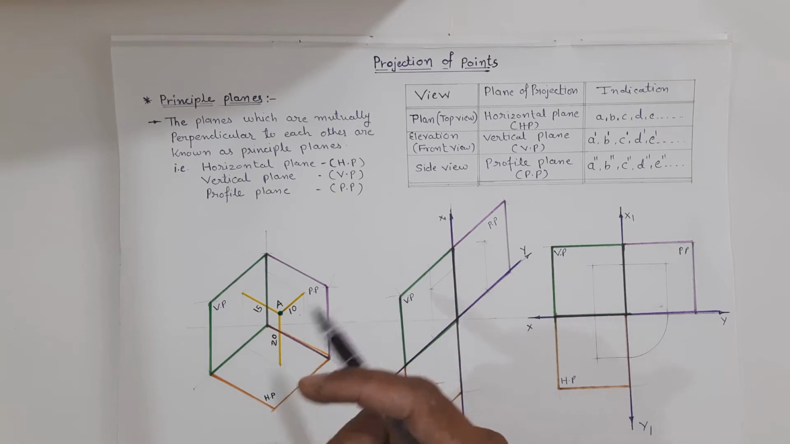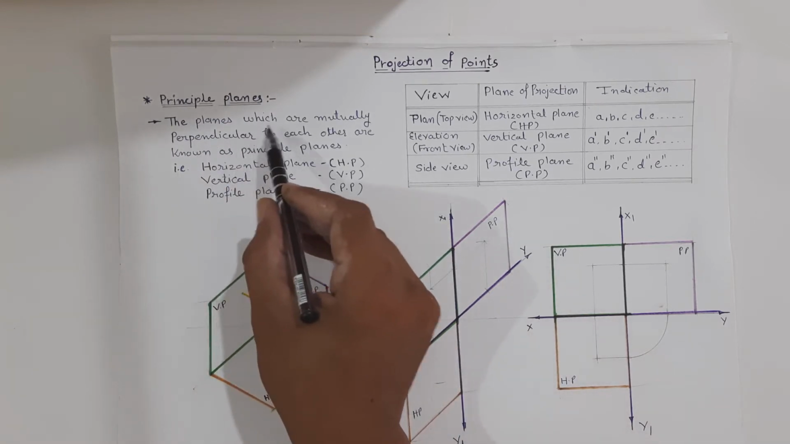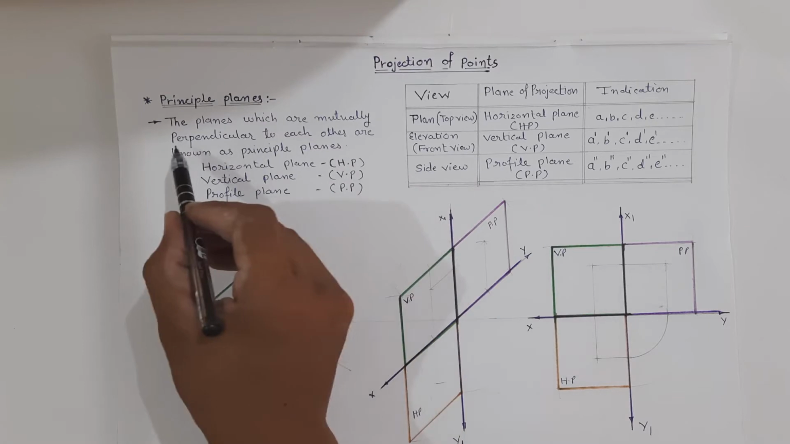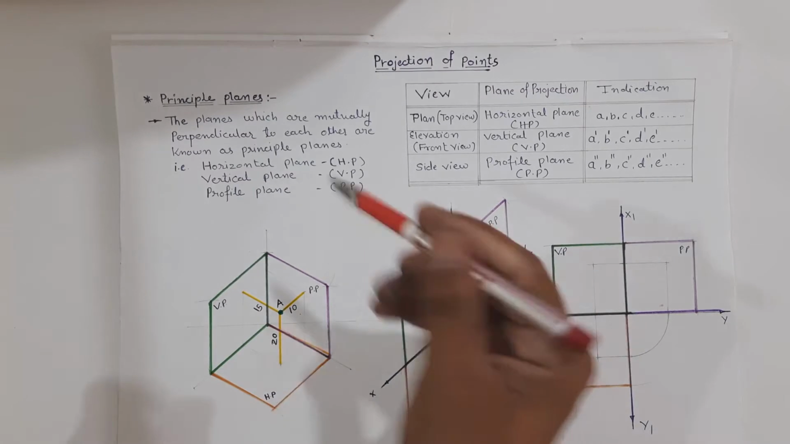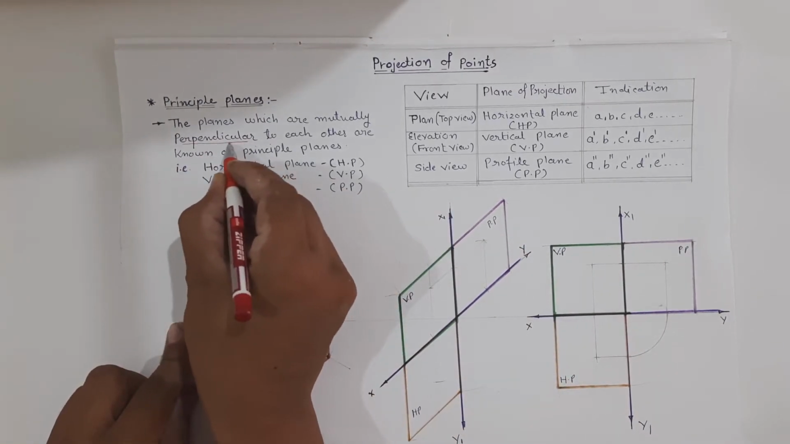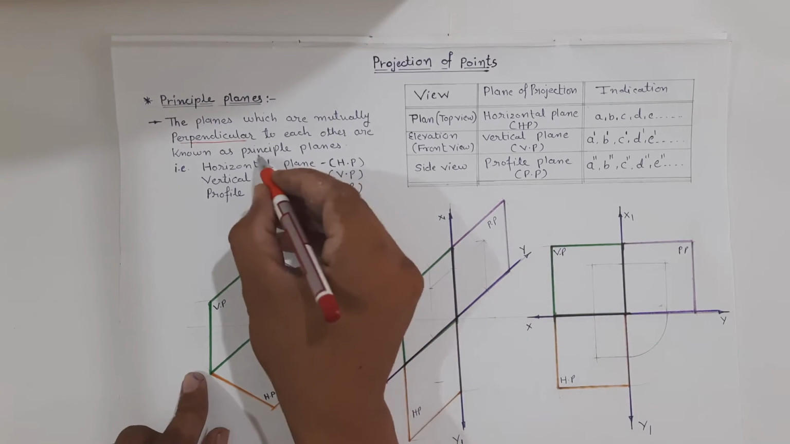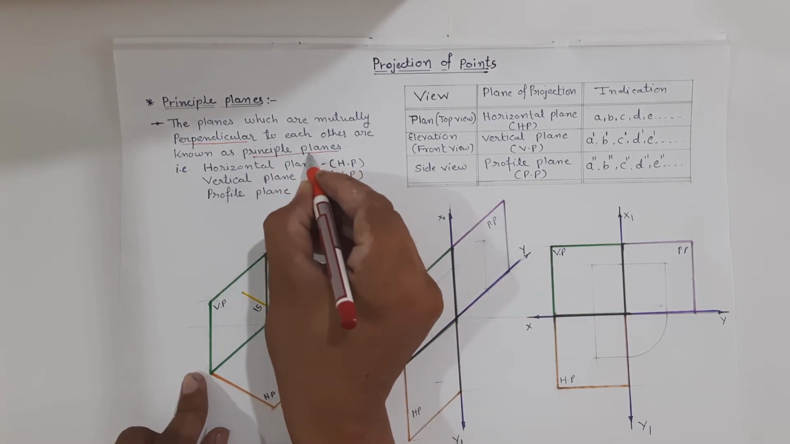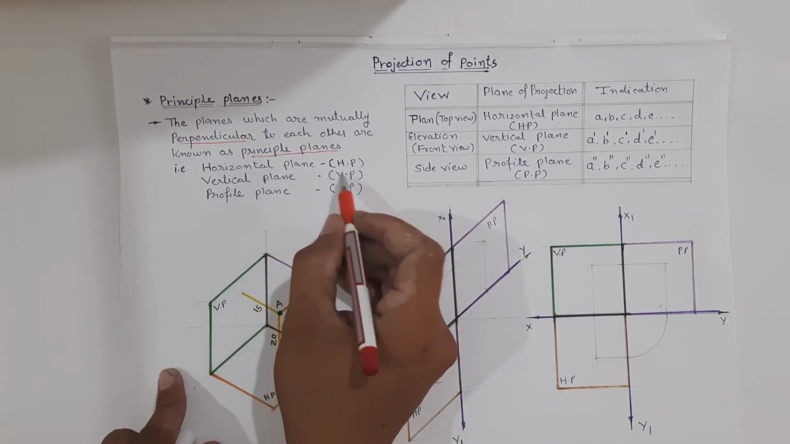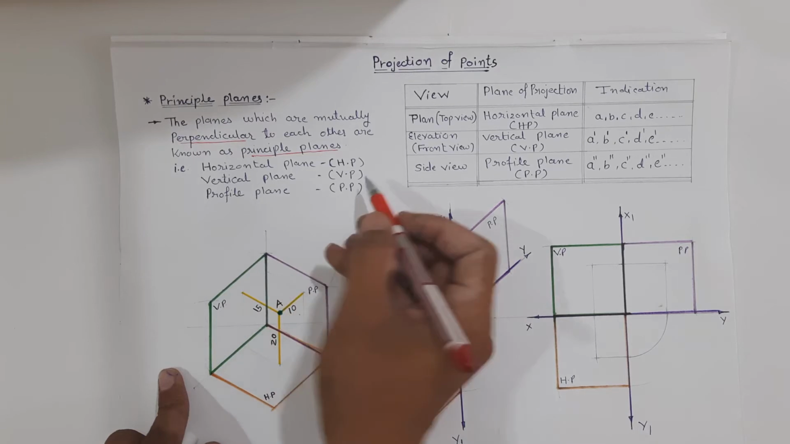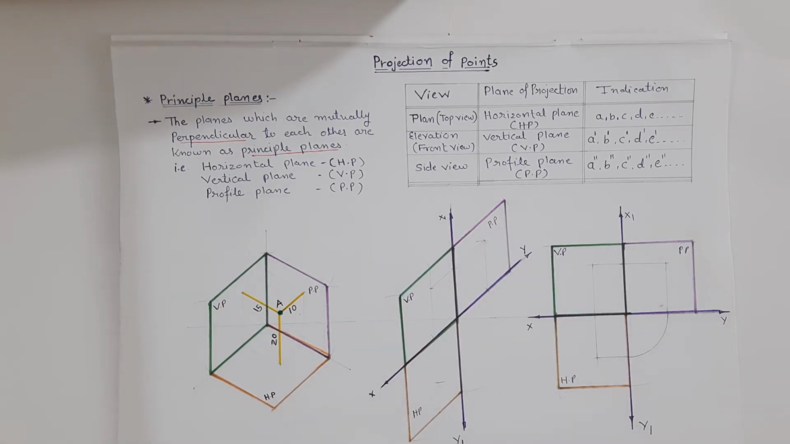So what are the principal planes? The planes which are mutually perpendicular to each other are known as principal planes. For example, horizontal plane, vertical plane, that is VP, and profile plane, that is PP, are considered as the principal planes. Horizontal plane, vertical plane and profile plane are the planes which are mutually perpendicular to each other.